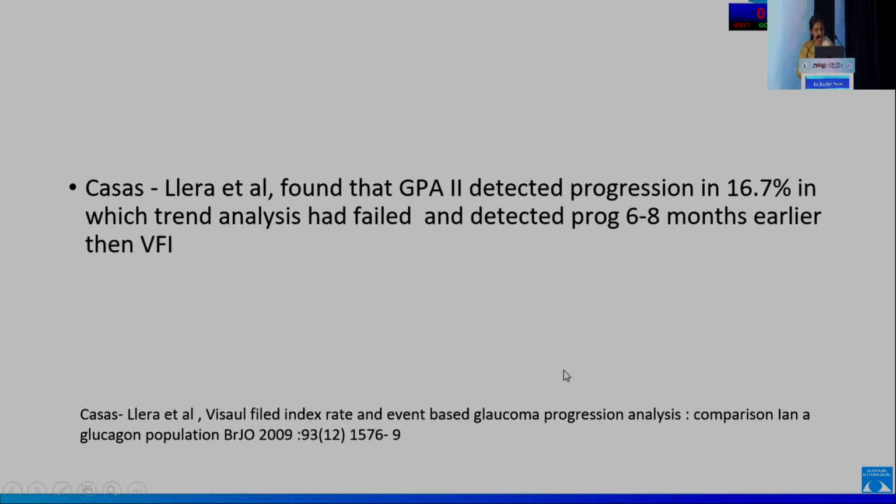So Casas-Llera et al. found that GPA2 detected progression in 16% in which trend analysis had failed, and detected the progression 6 to 8 months earlier than visual field index.